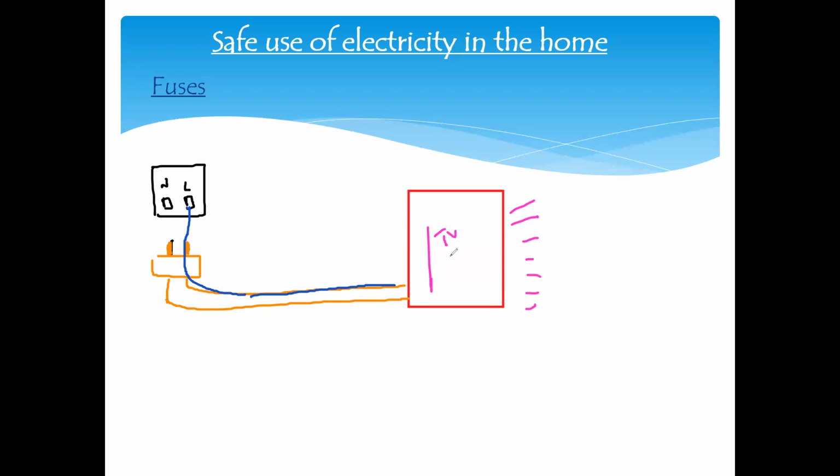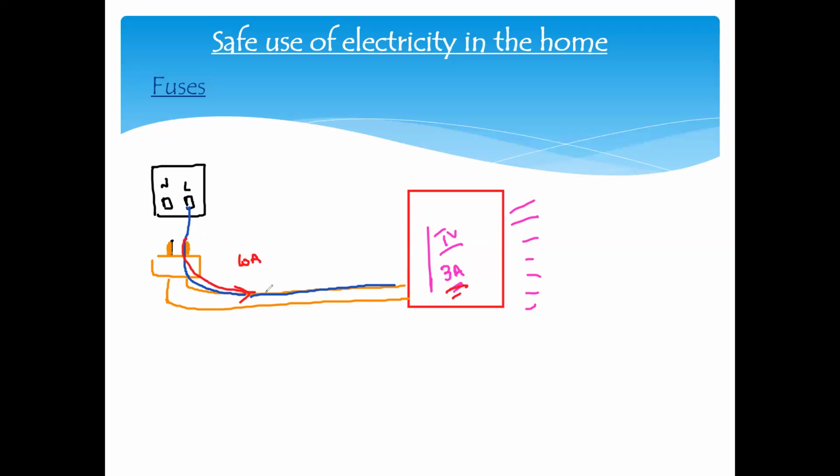For normal working, your television requires 3 amperes. But suddenly a very high current enters from the live wire. For example, your television needs 3 ampere, but suddenly 10 ampere enters from the live wire.